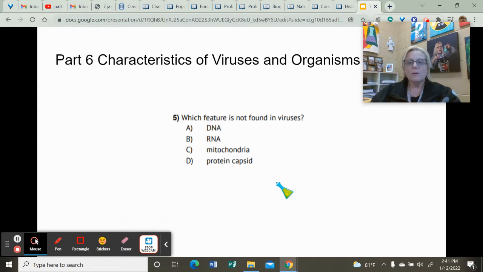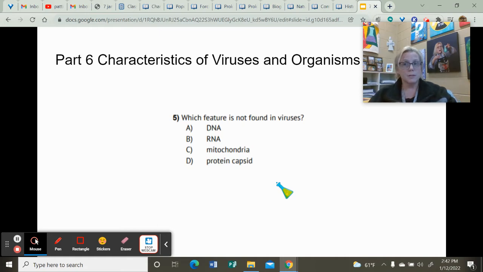So remember, we have a couple of different things in our notebooks about the characteristics of life. One of the characteristics of life is that they can metabolize. They have all of this energy in their system, and they can do metabolism. All right, viruses cannot do metabolism. They cannot reproduce without a host. There are all these things that viruses cannot do on their own, so they're not considered living.